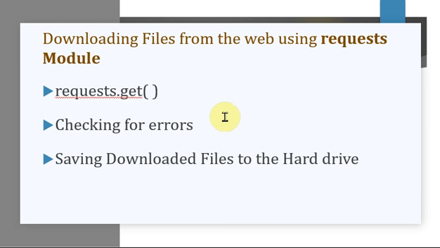We had seen a program related to this get function. Along with that, the next point under this request module was checking for errors. You have specified some path to the get function. If everything is fine, you have downloaded that content without any issues, or the URL you specified is present, then the downloading is successful. There might be a possibility that you have given some URL but it is not there. In that example we had seen, the page does not exist.